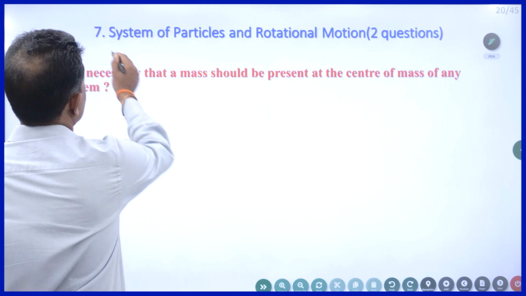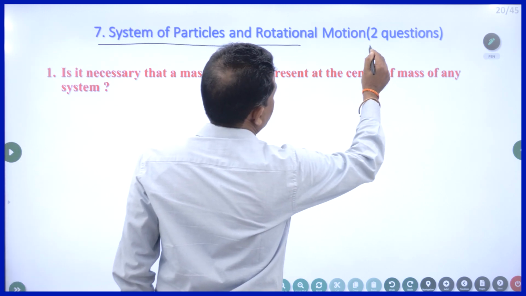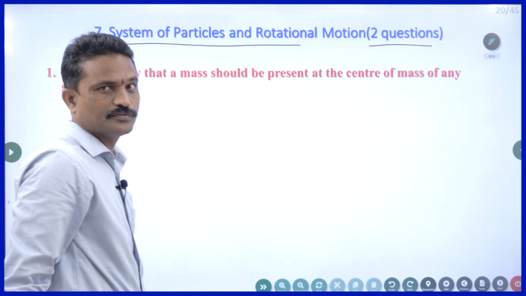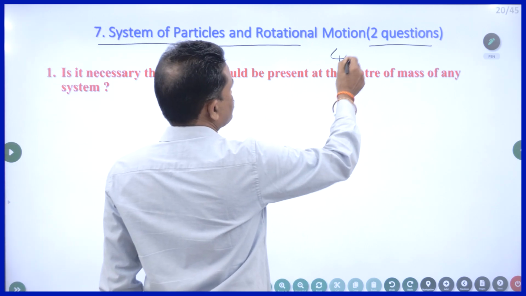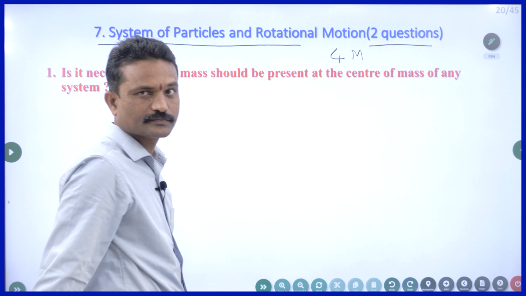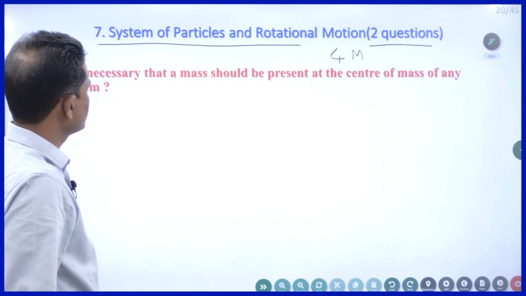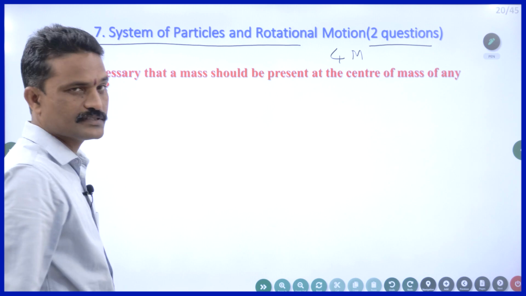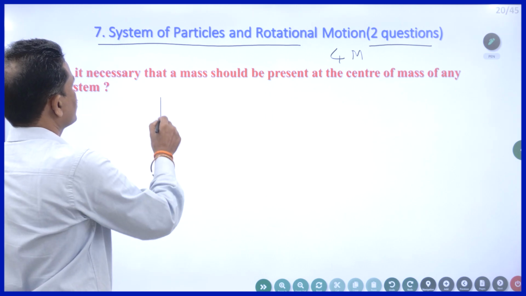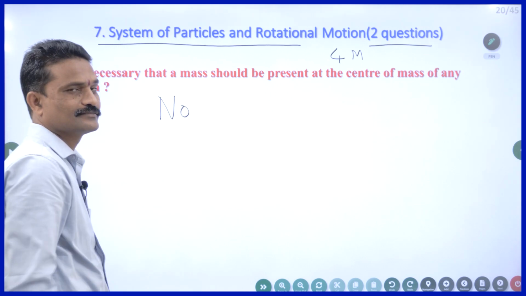Now let us enter into 7th chapter. It's very important because you will get two marks questions. So it carries 4 marks. 2 plus 2. Right. Is it necessary that a mass should be present at the center of mass of any system? Answer is no. If you write no, you will get 2 marks.